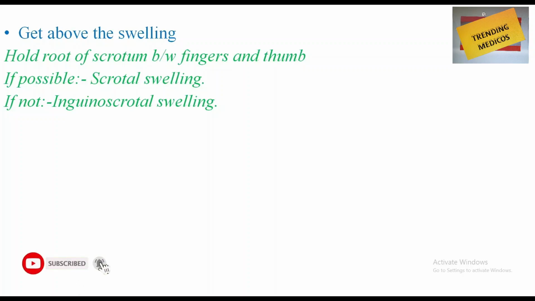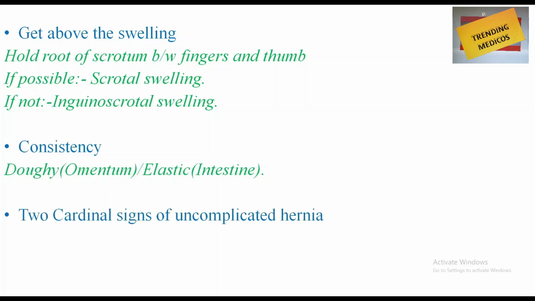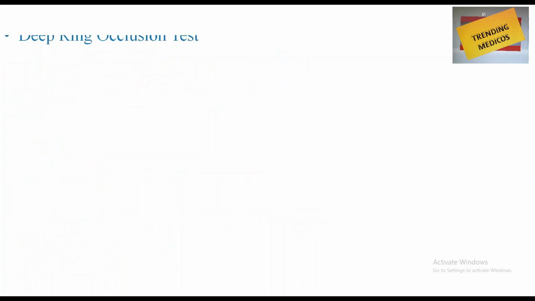But if the swelling is going throughout the abdomen, you will not be able to approximate your finger and the thumb. So that is for inguinal scrotal swellings. Consistency: a doughy consistency is there for omentum, and intestine will have elastic consistency. There are two cardinal signs of uncomplicated hernia. You can be asked in examination, theory or practical or even MCQ. Impulse on coughing and reducibility are the two cardinal signs.